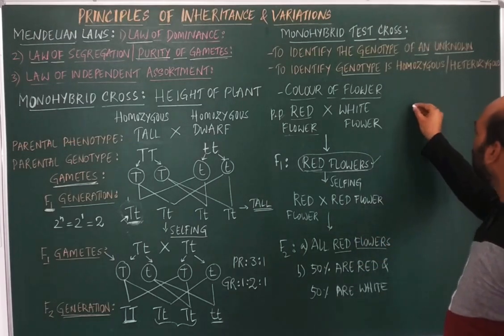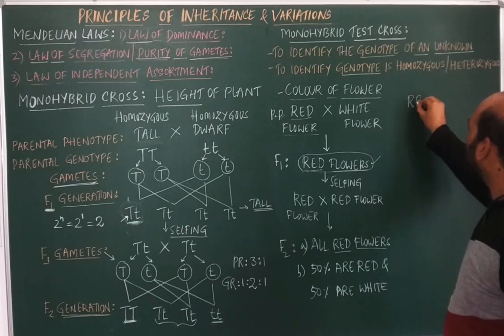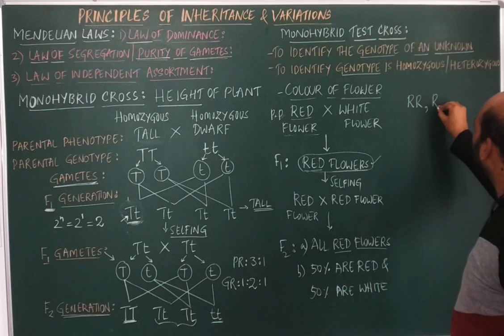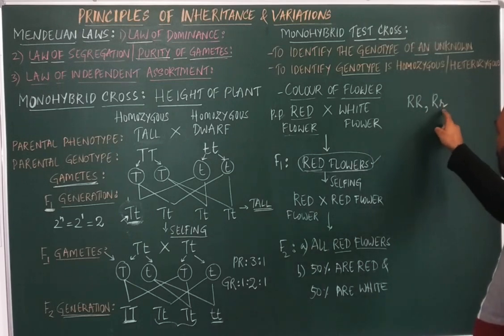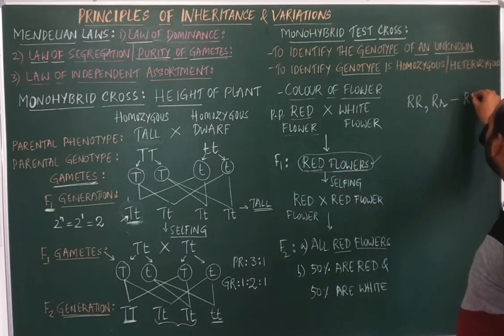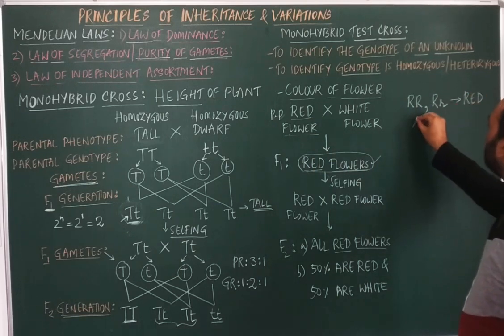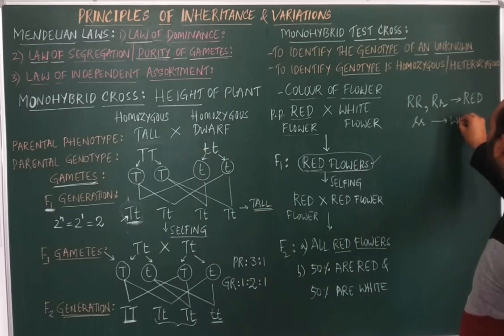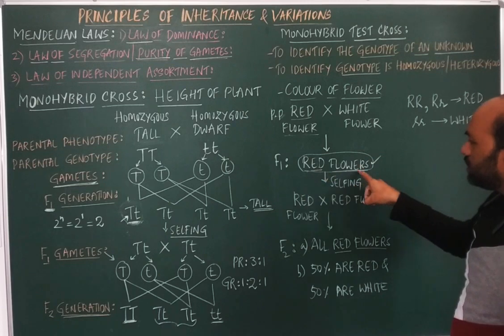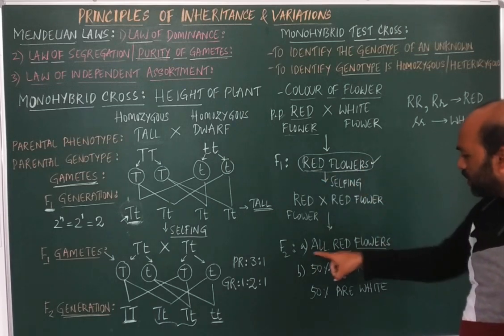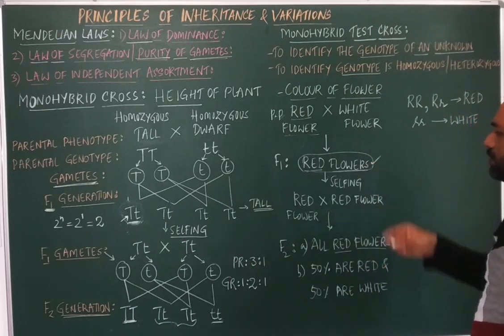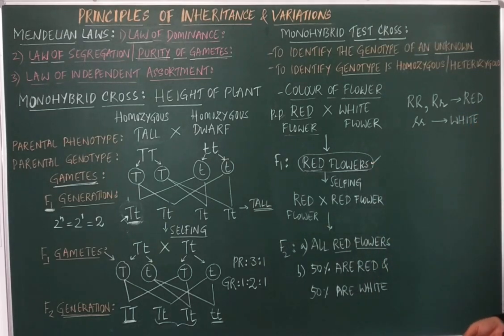Now for example, for red flower we know that the genotype is capital R, capital R, or capital R, small r. Both represent the red flowers, whereas small r represents white flower. Now let us assume we don't know the genotype of the F1 generation. Based on what we have obtained in the F2 generation, we can detect the genotype of the F1 generation.